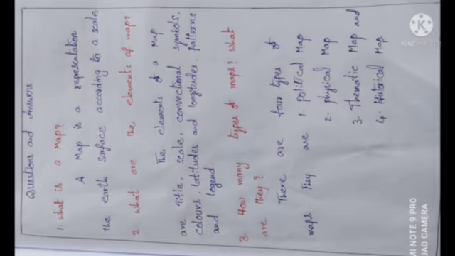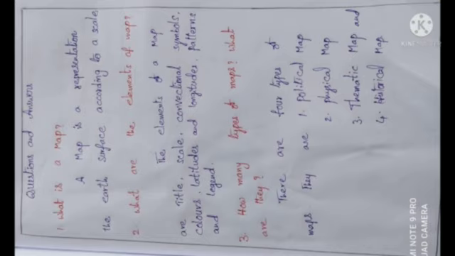Coming to the third question, how many types of maps are there? There are 4 types of maps. They are political map, physical map, thematic map and historical map. So this is your third question.